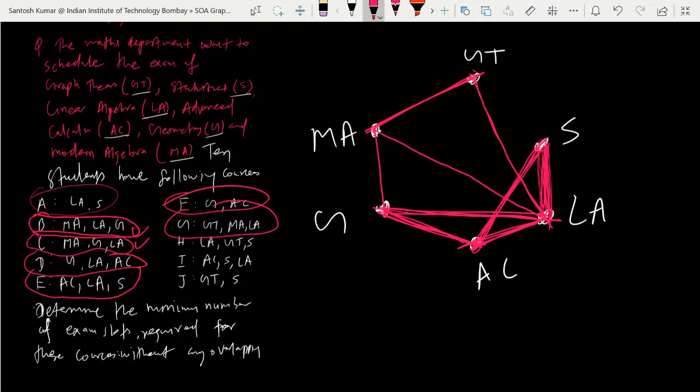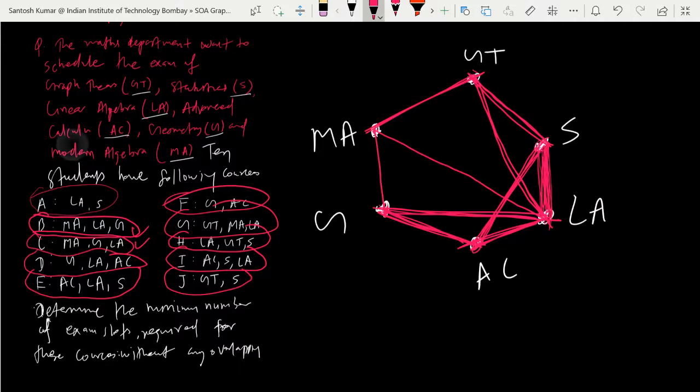For H, linear algebra, graph theory, statistics. You can join them. For I, advanced calculus, statistics, linear algebra. They are already joined. For J, graph theory and statistics, they are joined.